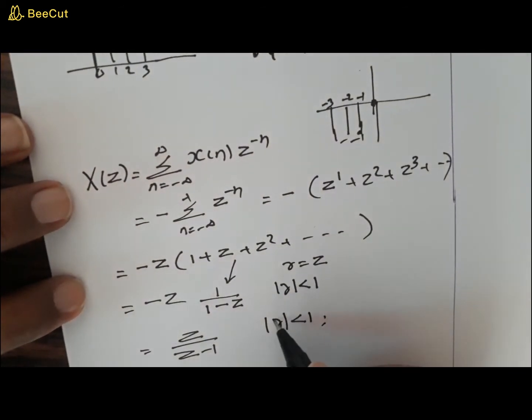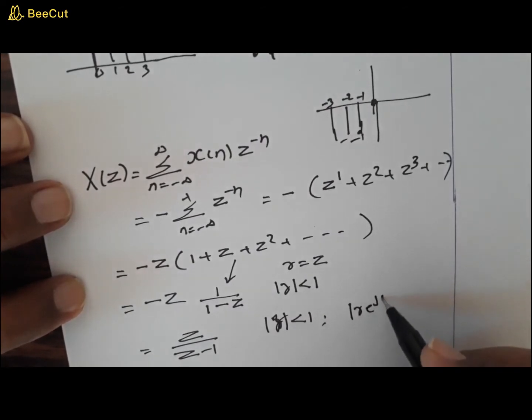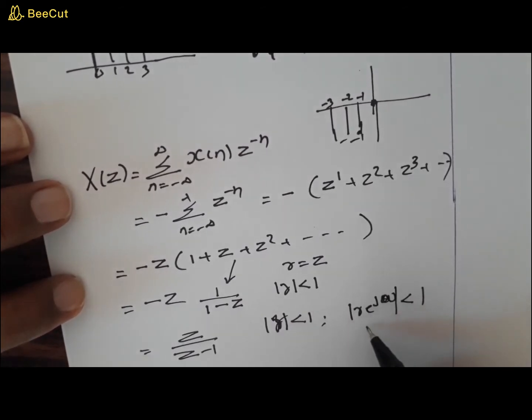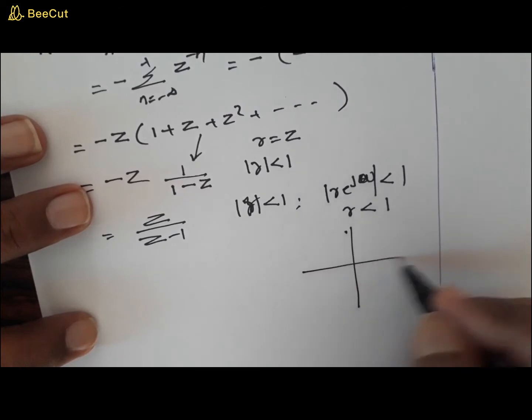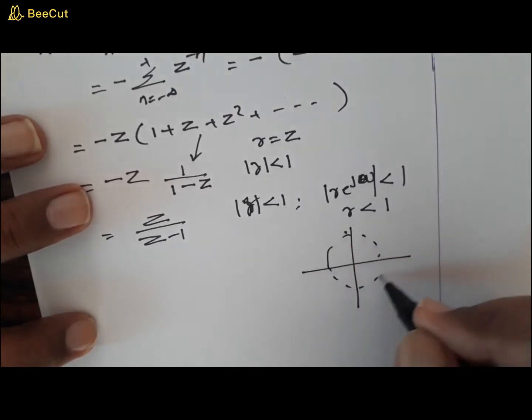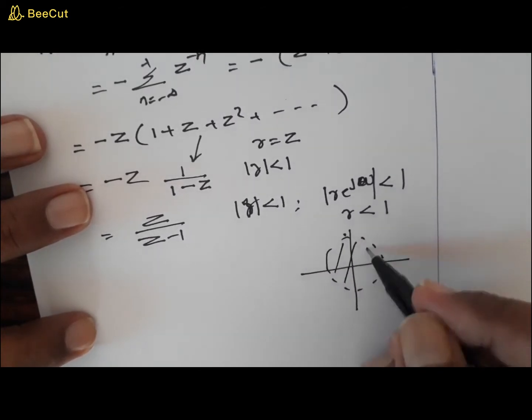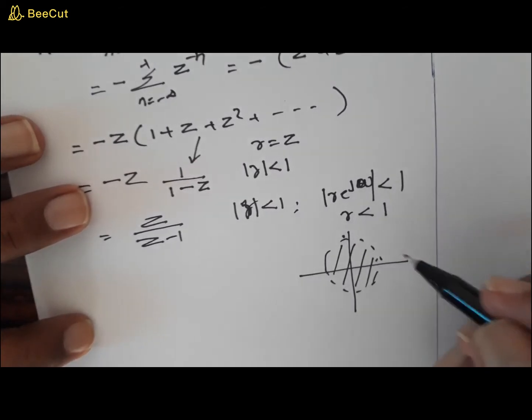What is the meaning of mod z less than 1? Mod z less than 1 is r e raised to j omega less than 1. We know that e raised to j omega has magnitude 1, so r is less than 1. What is the meaning of that? R less than 1 means, in the z plane, you have a unit circle, but it is the interior of the circle, not the outside.